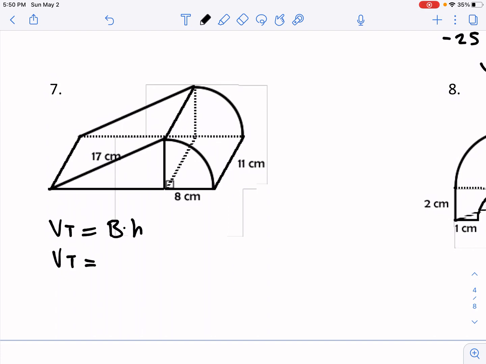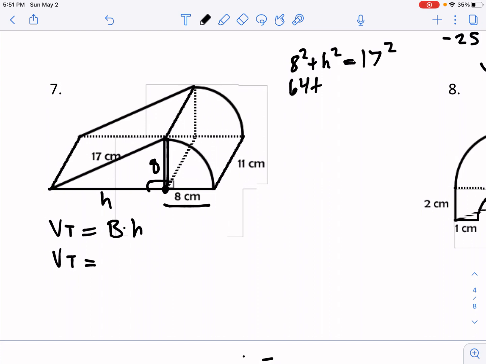Now, since this is the radius of our cylinder, this would be the center, then the radius extending to any point on the surface should also be the same. So this should be 8. That helps us out because now I have a right triangle. And just like we've been doing over and over again, I can find this missing side, the height, by applying the Pythagorean theorem. So 8 squared plus h squared equals 17 squared. 8 squared is 64, and 17 squared, I believe we get 289.